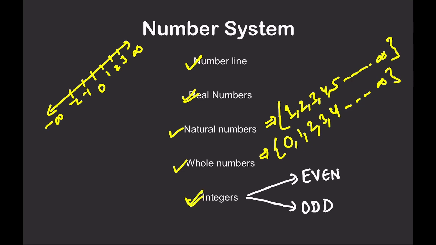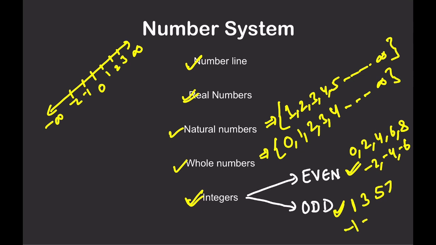There are even integers, which are divisible by 2. What are the even integers? 0, 2, 4, 6, 8, -2, -4, -6. All of these are even integers. But odd integers are not divisible by 2, like 1, 3, 5, 7, -1, -3, -5, -7. All these are the odd integers.